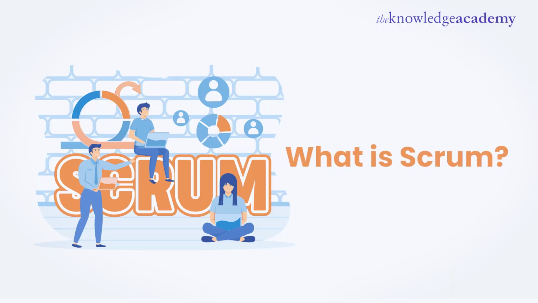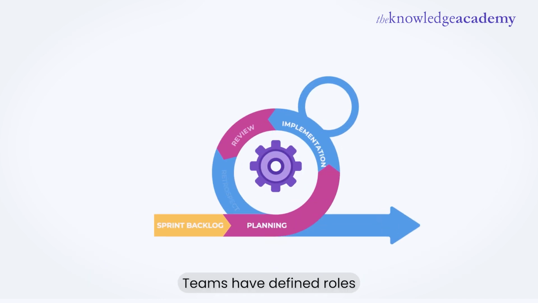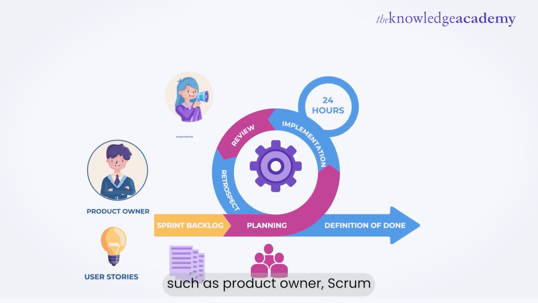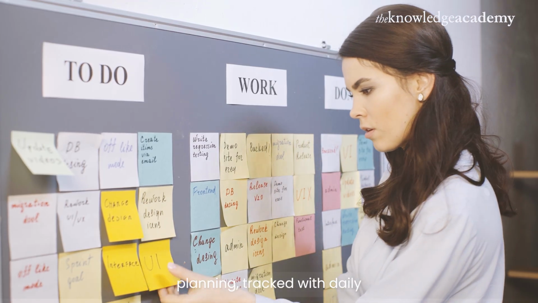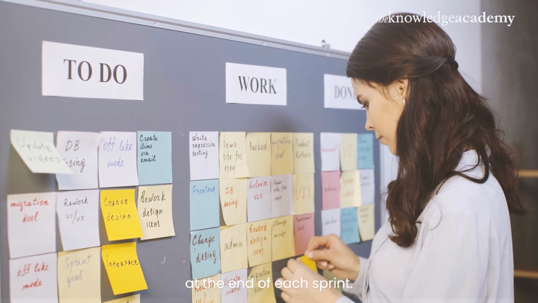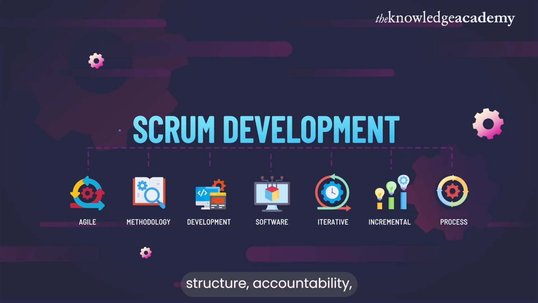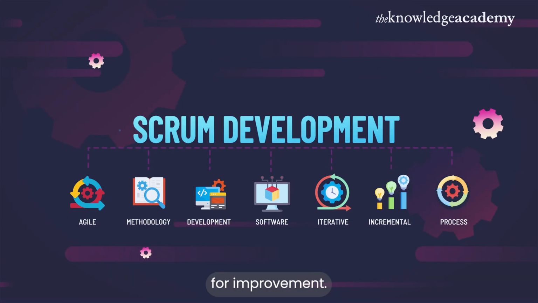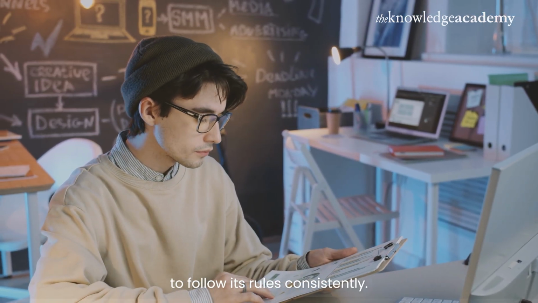What is Scrum? Scrum is a structured Agile framework that organizes work into fixed-length iterations called sprints, usually lasting 2 to 4 weeks. Teams have defined roles, such as product owner, Scrum Master, and development team. Work is planned during sprint planning, tracked with daily stand-ups, and reviewed at the end of each sprint. Scrum provides structure, accountability, and regular opportunities for improvement. However, it requires commitment and discipline to follow its rules consistently.